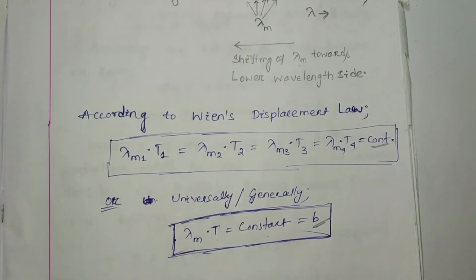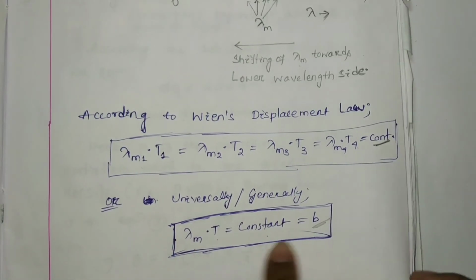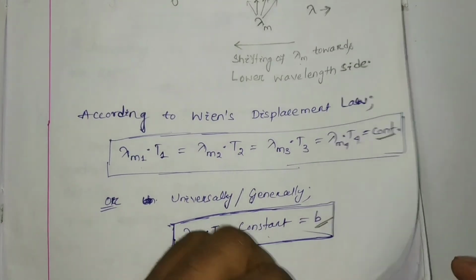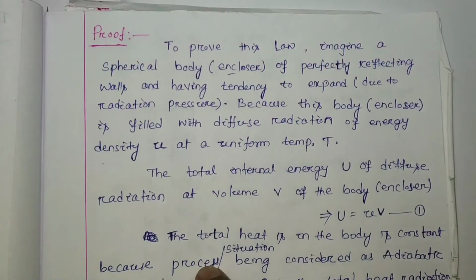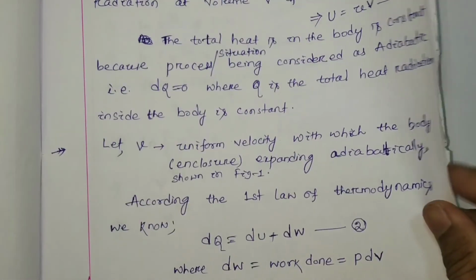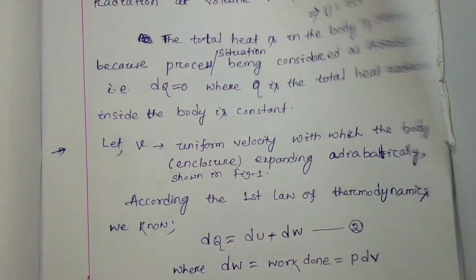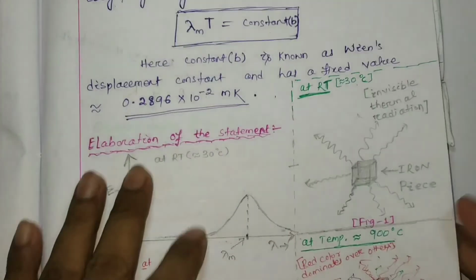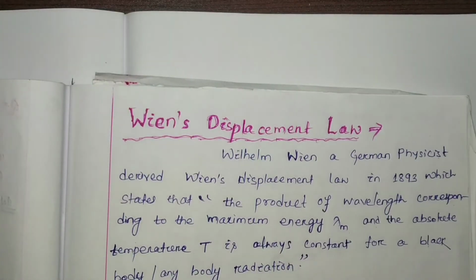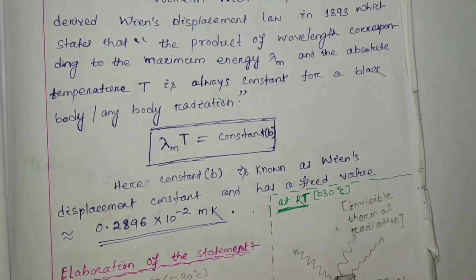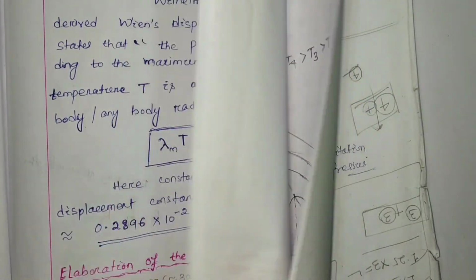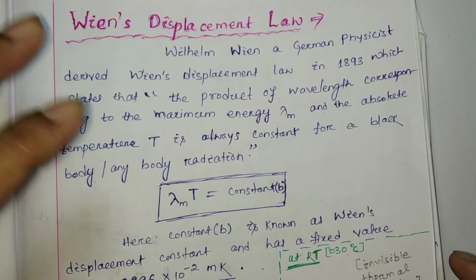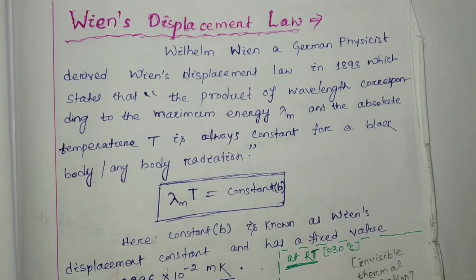Qualitatively we have discussed it, and it is proved mathematically by considering radiation pressure. The proof of this Wien's displacement law we will discuss in our next class. So carefully watch this video, whatever we explained here about Wien's displacement law, write down the notes and be ready for the next class, where we are going to prove Wien's displacement law by considering radiation pressure. Okay, thank you so much for watching this video. Thank you.